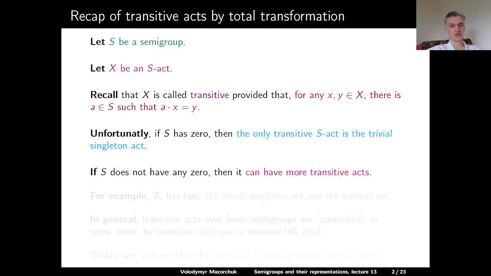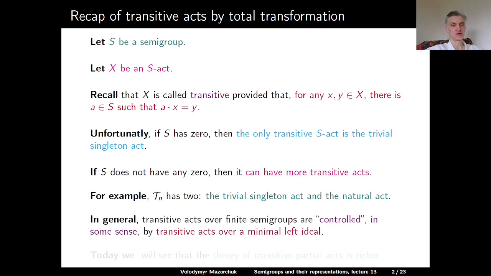If S does not have any zero element, then it can have more transitive acts. For example, the semigroup T_n, so all transformations of the set with n elements, has two transitive acts, the trivial singleton act and the natural act. In general, transitive acts over finite semigroups are controlled in a certain sense by transitive acts over a minimal left ideal. And today we will discuss the theory of acts and of transitive acts by partial transformations, and we will see that this theory is much richer.